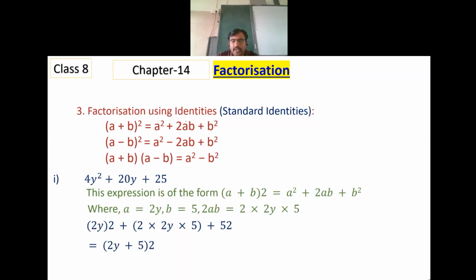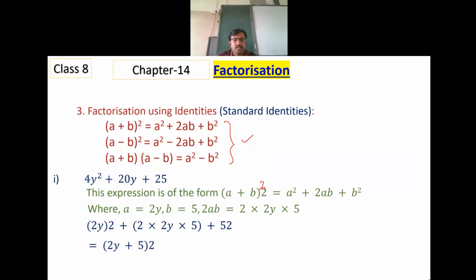Next type is using identity. We all have learned certain identities like A plus B whole square, A minus B whole square, A plus B into A minus B. A plus B whole square equals A square plus B square plus 2AB. Here we have 4y square plus 20y plus 25.